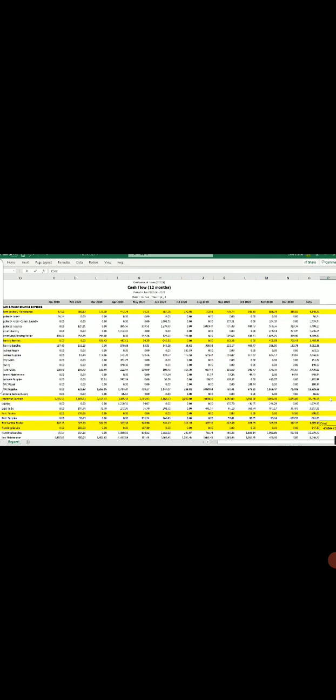I'm going to label it contract services. Then again, like I did up there at the top, we're going to subtract out the contract services from the repairs and maintenance.